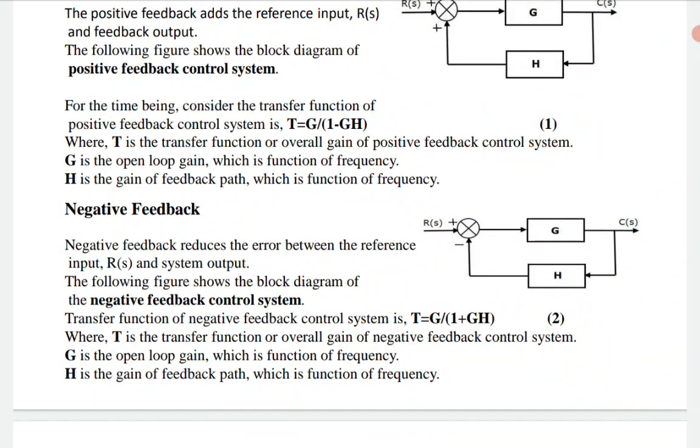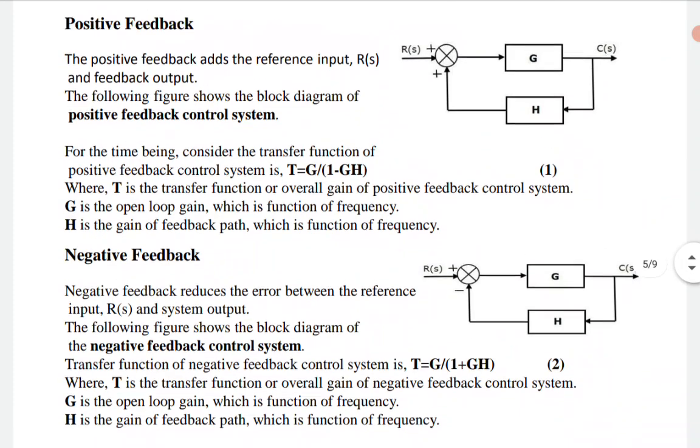Here the total transfer function can be written as T = G/(1 + GH). If we compare equations 1 and 2, the numerator does not change, whereas in the denominator the minus sign is replaced by a plus sign in the negative feedback system. That should be in your mind. Okay, so G, obviously, is my open loop gain.